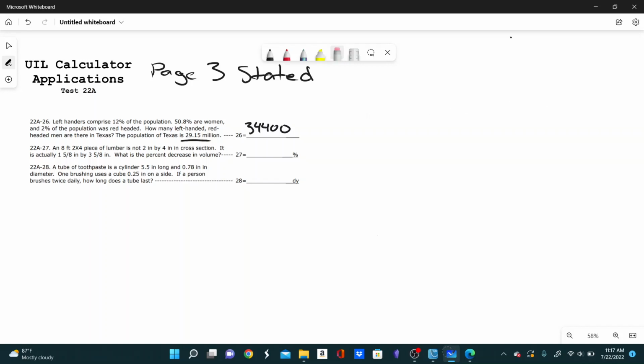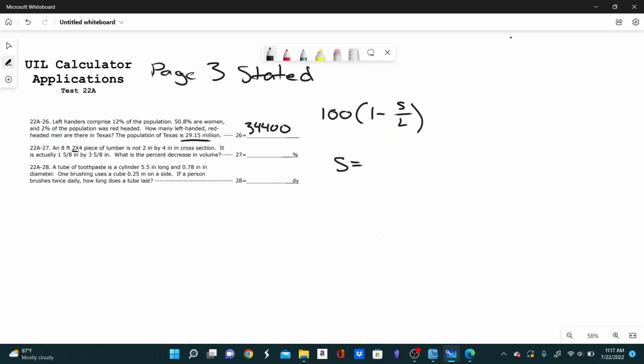Alright, let's look at number 27 now. So, an 8-foot 2x4 piece of lumber is not 2 inches by 4 inches in cross-section. It is actually 1 5/8 inch by 3 5/8 inch. What is the percent decrease in volume? So, to calculate percent decrease, we use this formula. You take 100 times 1 minus the small amount, so in this case will be the decreased volume, over the large amount, which would be the assumed value of it actually being a 2 by 4 instead of a 1 5/8 by 3 5/8. So we just have to calculate what these two volumes are.